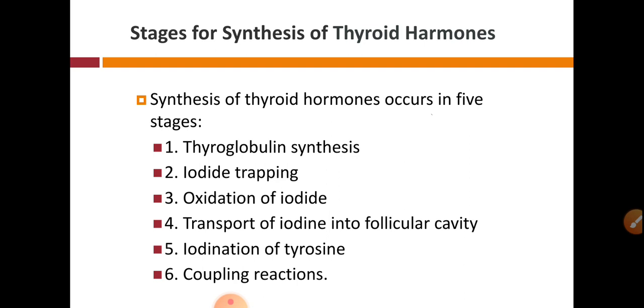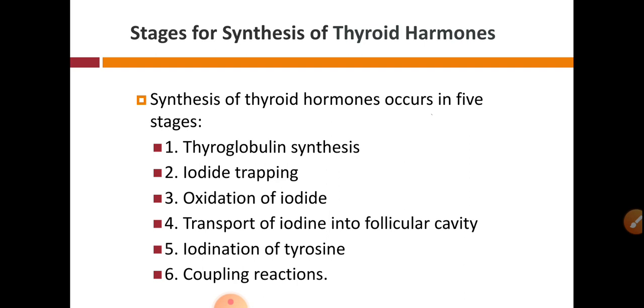So thyroglobulin is also a protein or glycoprotein, and it is synthesized by these follicular cells, which are present in the follicle or acinus of the thyroid gland. An adult thyroid gland contains 3 million follicles.